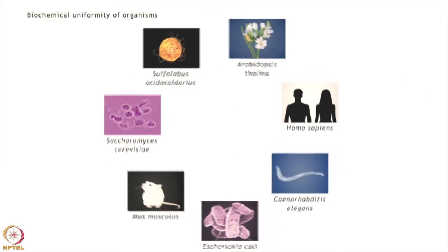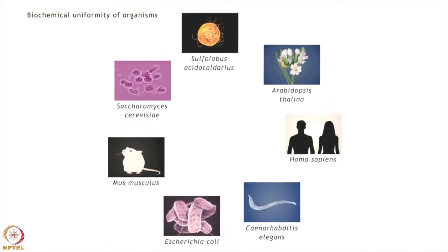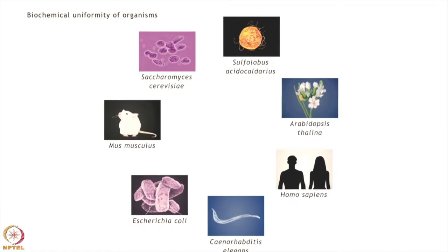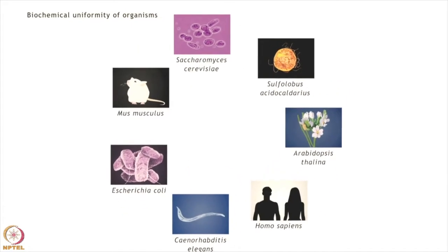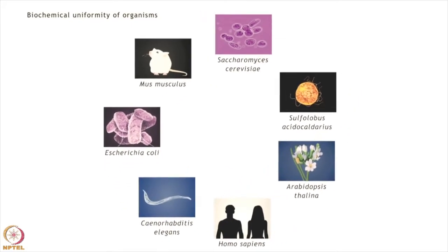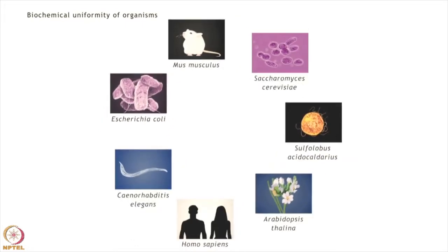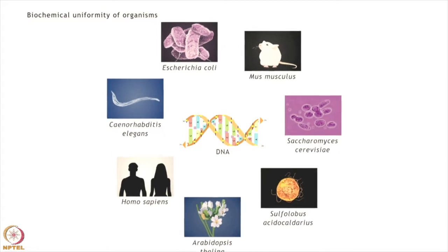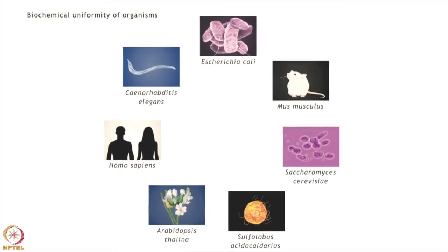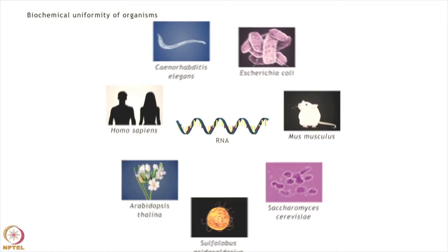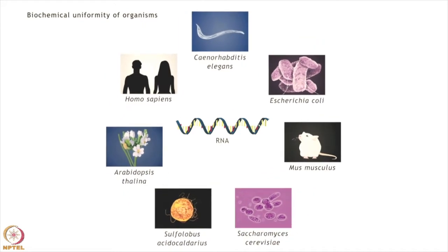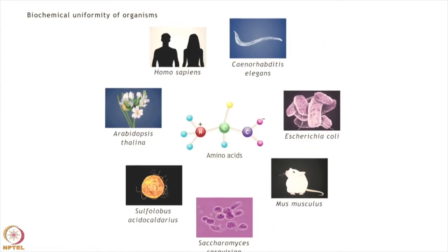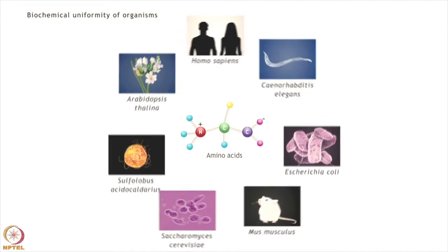All living organisms from various periods of evolution have been found to exhibit remarkable similarity at the biochemical level. Genetic information is stored in the form of DNA or RNA. The same set of 20 amino acids form the structural elements of proteins.